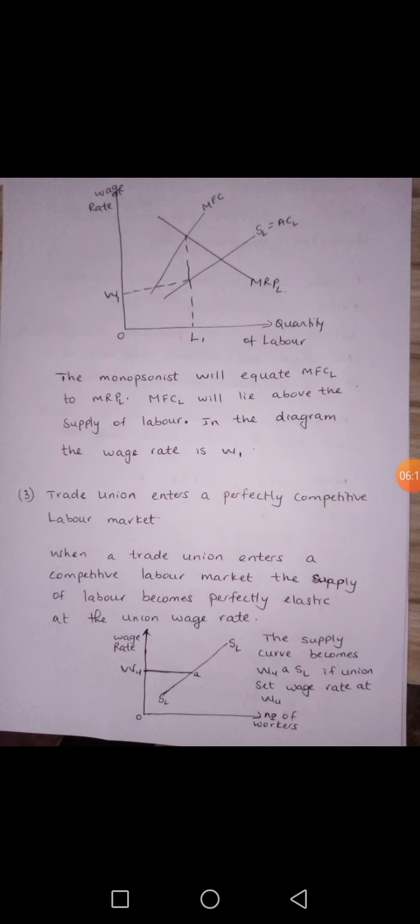Now, if a trade union enters the market, we first start with a trade union entering a perfectly competitive labor market. If a trade union enters a perfectly competitive labor market, there will be a change in the supply curve of labor. So where the trade union sets the wage rate, the supply curve will become perfectly elastic. So as shown in the diagram, if the union sets the wage rate at WU, the supply curve becomes WU